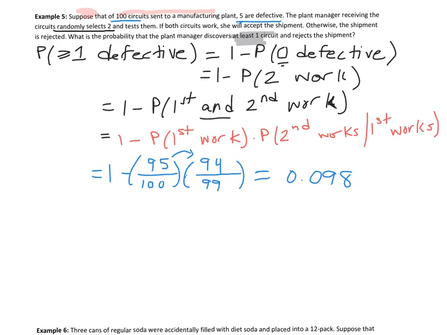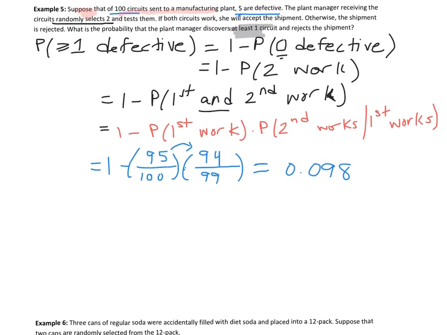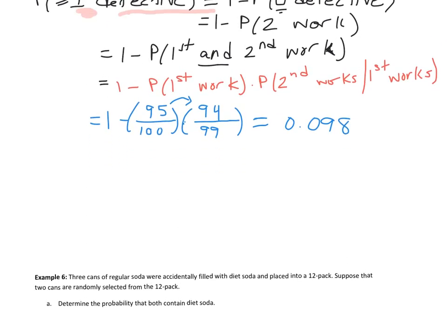We always want to make sure we answer the question: what's the probability the plant manager rejects the shipment? And we could say it's a 9.8% chance of rejecting the shipment.